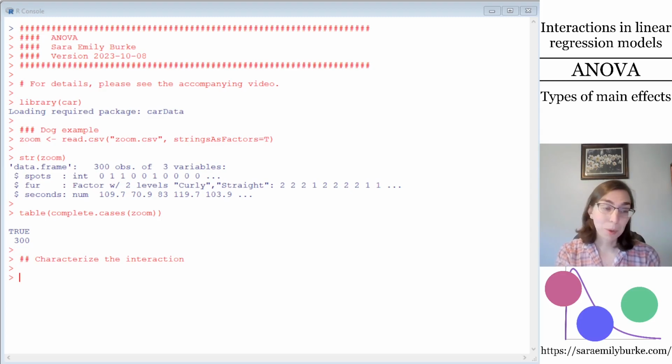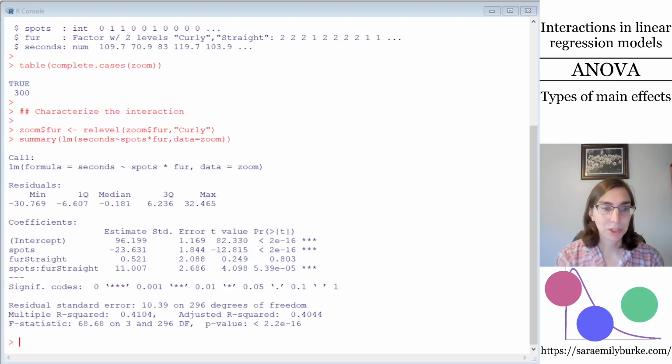The first thing that we should remember how to do with a dataset like this is characterize the interaction. So the idea is that we're going to use the fur type and spots variables to predict the number of seconds it took the dog to run through the obstacle course. So I will specify that I want the reference category for the fur variable to be curly, and then fit this regression model, which is the same as last week, the lm function with the response variable, a tilde, and the predictor variable separated by an asterisk rather than a plus sign to indicate that we want an interaction between them.